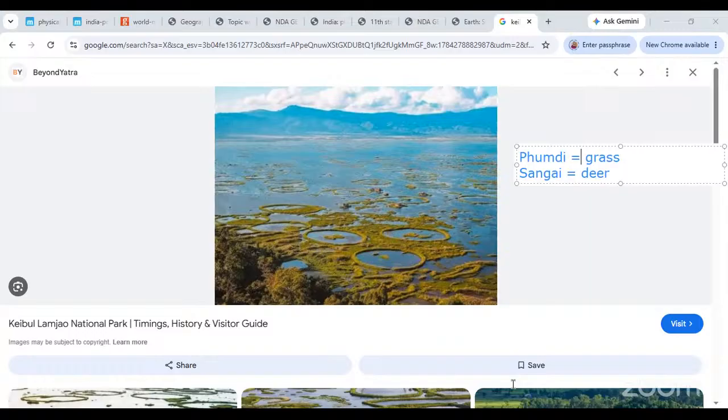It's one of the vulnerable categories. We are really watching out for this deer because the numbers are dwindling. Okay, the numbers are clearly dwindling. So that is the thing. So this is Keibul Lamjao over here.